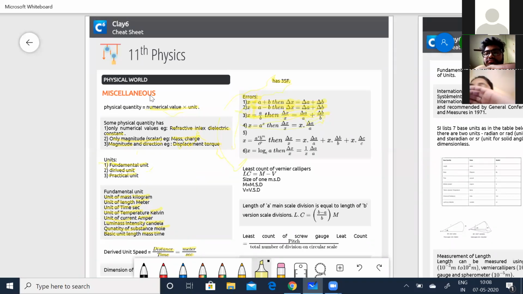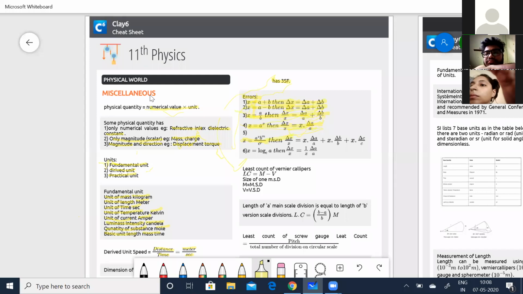Remember that. Same way, when it comes to powers, x is equal to a raised to the power of n, then delta x by x is equal to n into delta a by a. Remember this. When it comes to powers, it's slightly different.